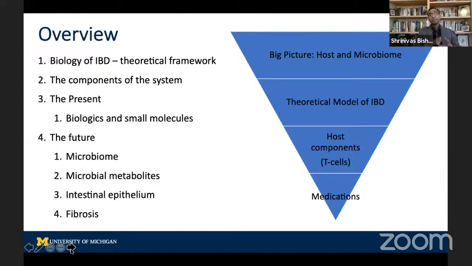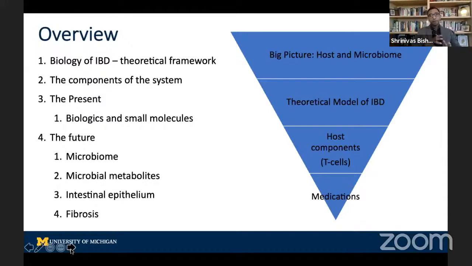I'm going to skip over methotrexate and Imuran, not because I don't think they're important. It's just for the purpose of understanding these pathways and what the future is. It's easier, quite frankly, to talk about biologics and small molecules. And then I want to touch a little bit on the future, specifically the microbiome, microbial metabolites, the intestinal epithelium. And then I'll end with a touch on fibrosis, because I know that Florian is talking about it later.